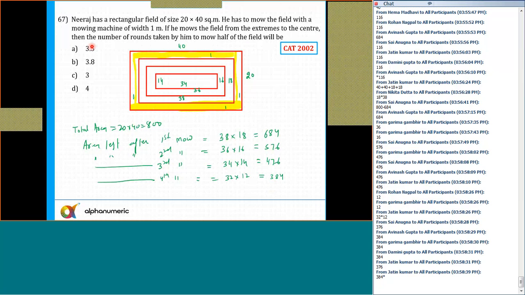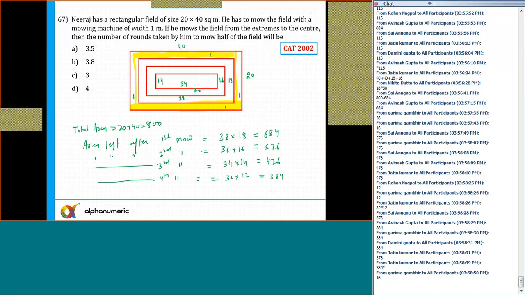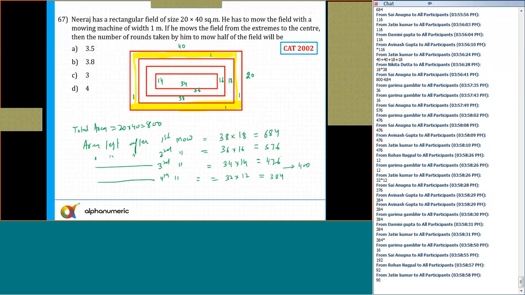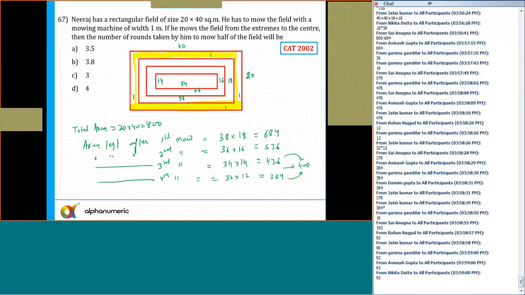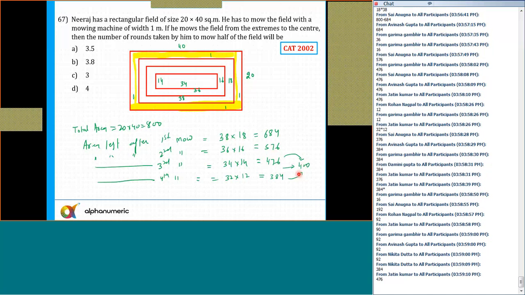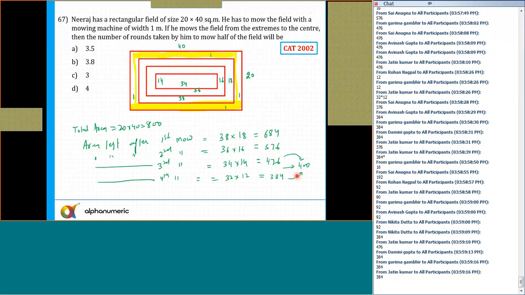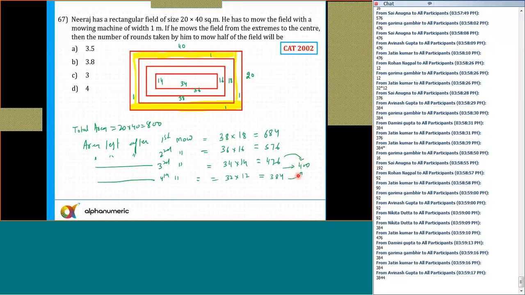It is definitely between 3 and 4. But between 3 and 4, there are two options, 3.5 and 3.8. Now, what is the difference between the third and fourth round? How much area has been mowed? This is 476 and we need to reach 400. This is 476, this is 384. So 400, is it closer to 476 or is it closer to 384? 384 is closer. There is a gap of 16 here, and a gap of 76 there. So 384 is closer. So the answer should be closer to the fourth round.